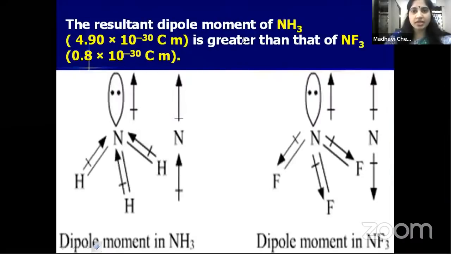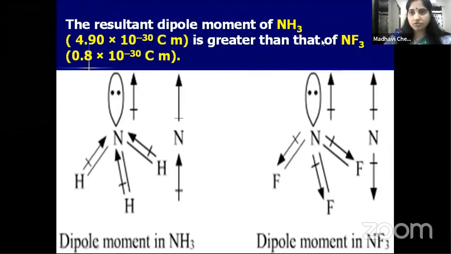Next, coming to NH3 and NF3, children. In case of ammonia and nitrogen trifluoride, if you see, these are the Lewis dot structures. These have one lone pair of electrons on the central atom. Nitrogen is the central atom.